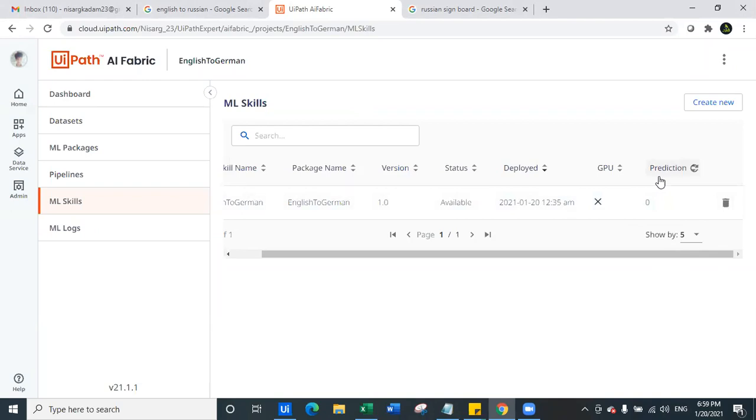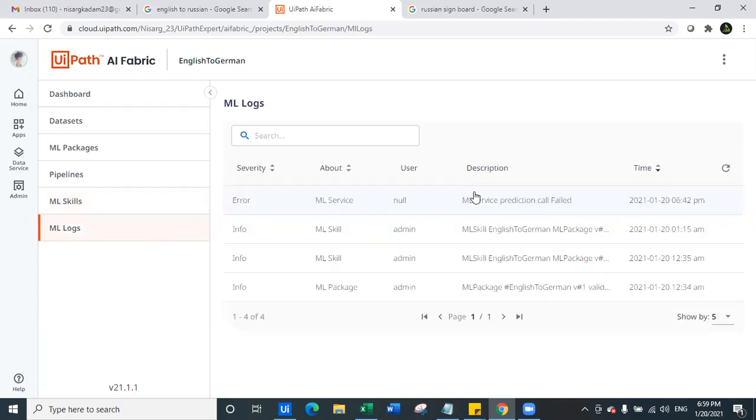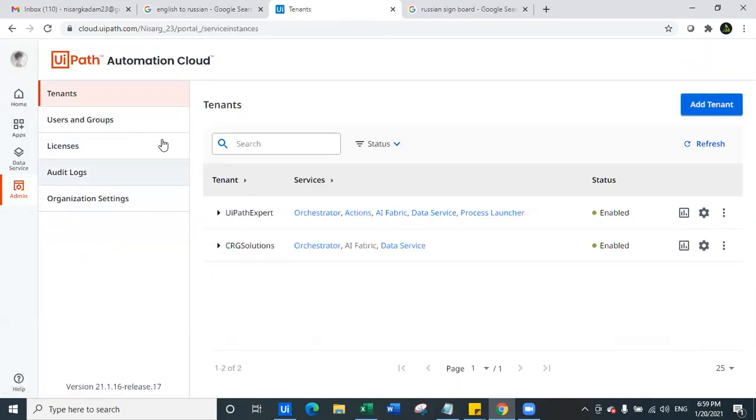I was under the impression that whenever an execution happened, the ML log also captured it, so that when you run something you can still see those logs. Let me show you once again.